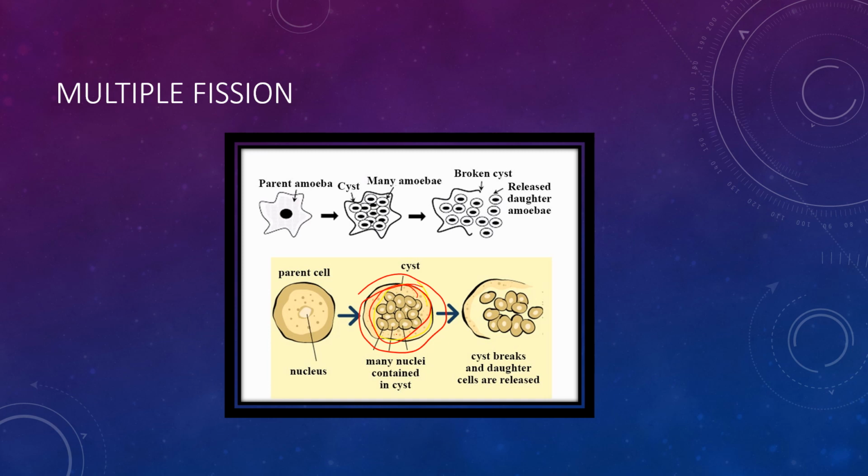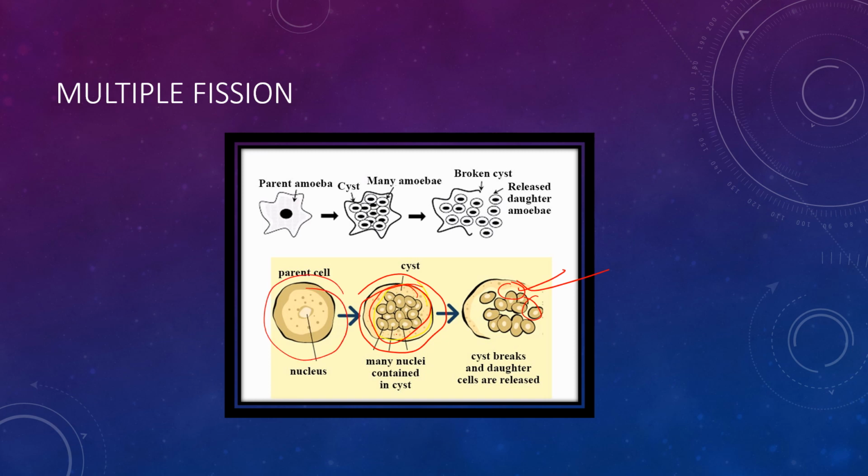daughter cells, and when the conditions get favorable, what is happening? This cyst breaks open, releasing the daughter cells, and each small daughter cell grows into an individual new organism, and this is called multiple fission. Thus in multiple fission, many individuals are formed by splitting of a single parent.